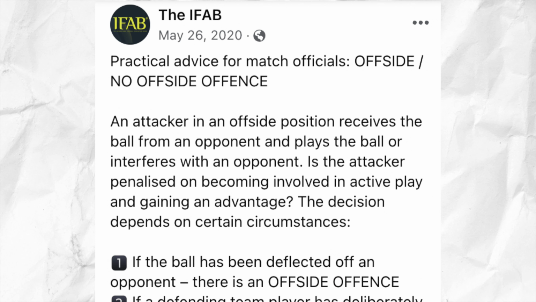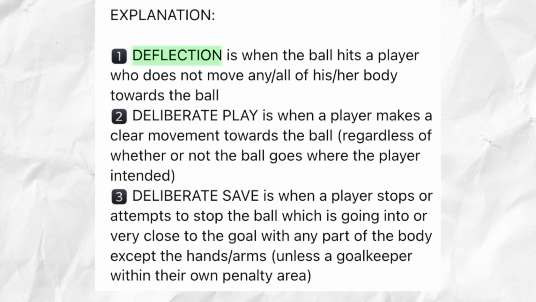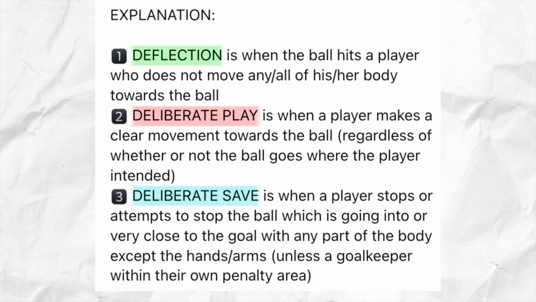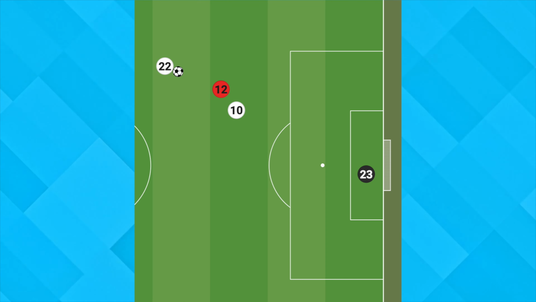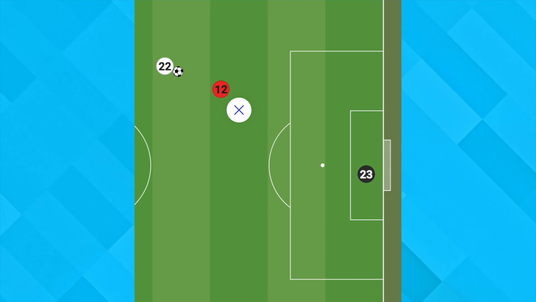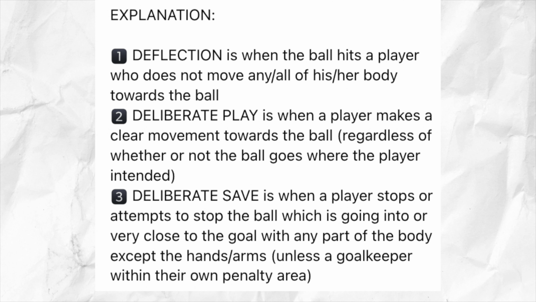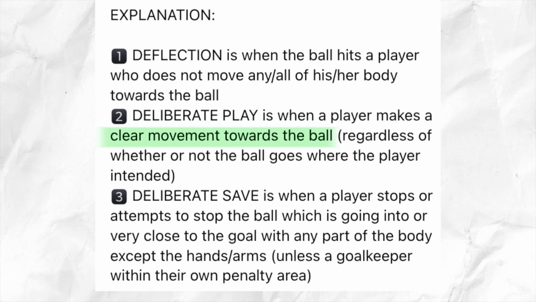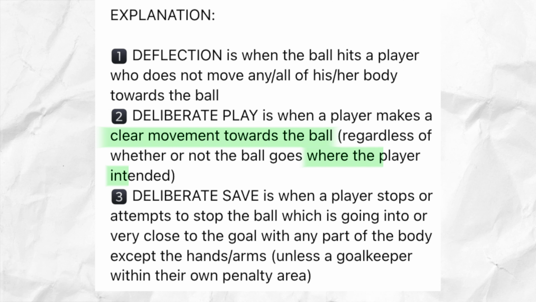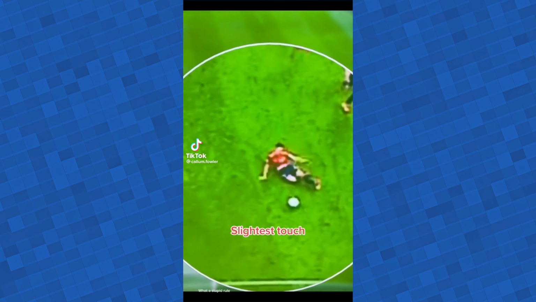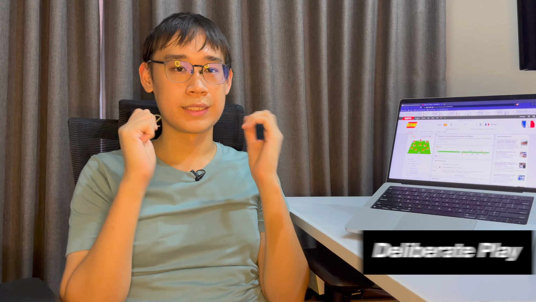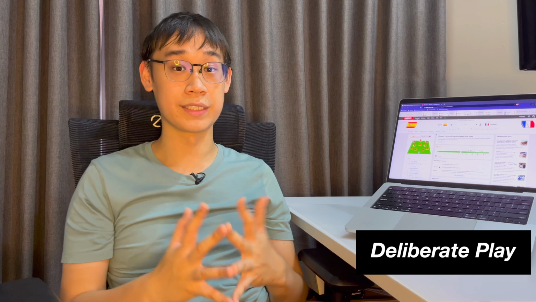In a Facebook post, the IFAB explained the definitions of a deflection, deliberate play, and a deliberate save. A deflection is when the ball hits a player who does not move his body towards the ball. A deliberate play is when the player makes a clear movement towards the ball, and this is regardless of whether or not the ball goes where the player intended. Eric Garcia's intention was to stop the ball from going to Mbappe. However, even with his outstretched foot, the ball still eventually went to Mbappe. This was why Garcia's action was defined to be a deliberate play.